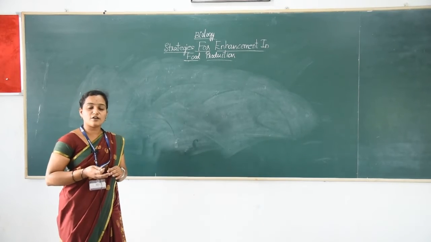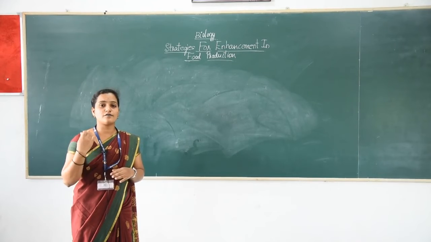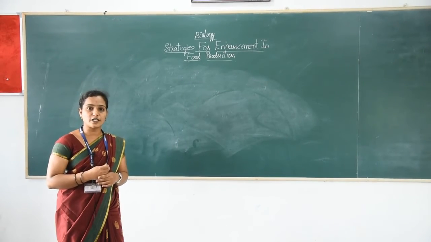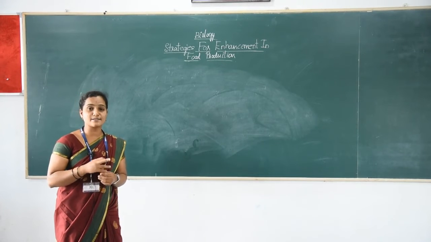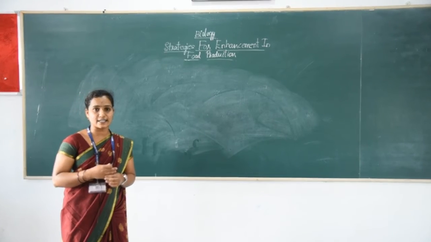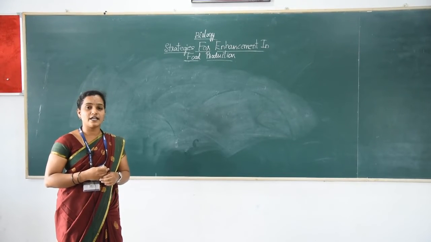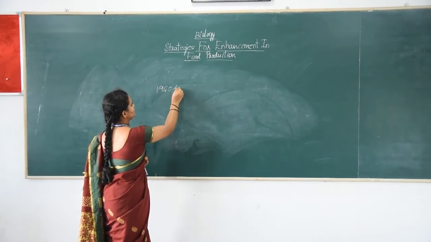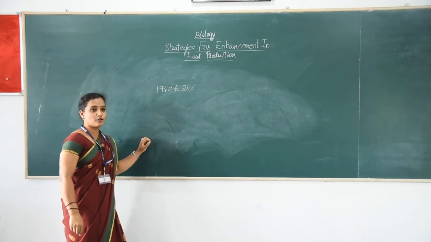In the middle of the 1960s, India achieved food production sufficient for the growing population. It was possible due to plant breeding techniques, by which several high yielding, disease resistant varieties have been developed. In the period of 1960 to 2000, there was a dramatic increase in food production.